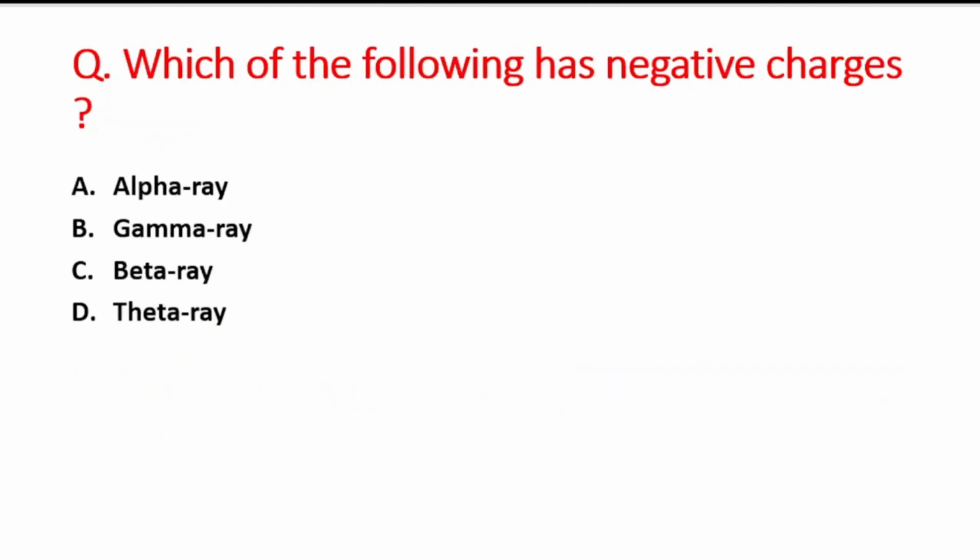right? Next question is, which of the following has negative charges? A option is alpha ray, B is gamma ray, C option is beta ray, and D option is theta ray. So right answer is option C, that is beta ray.